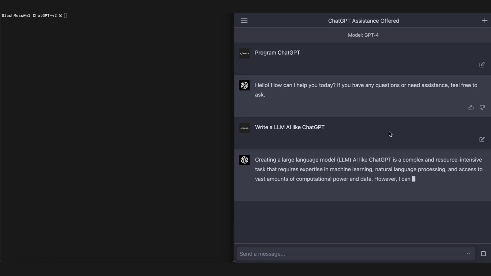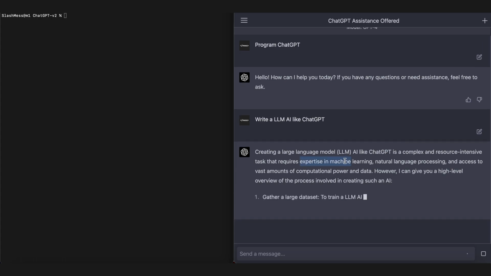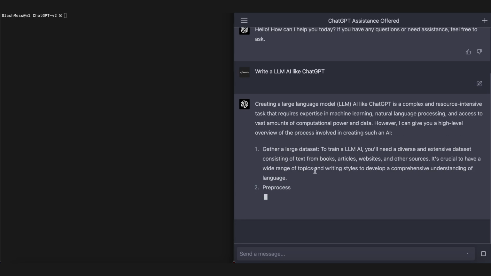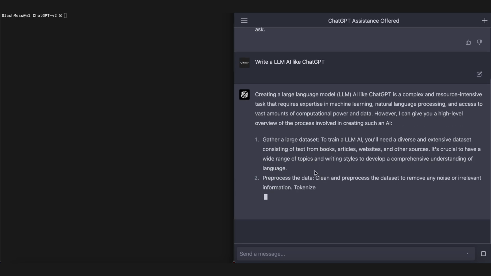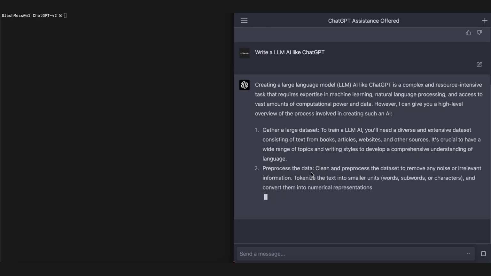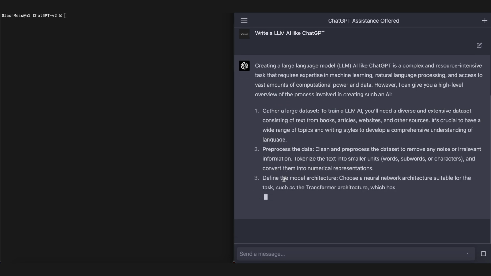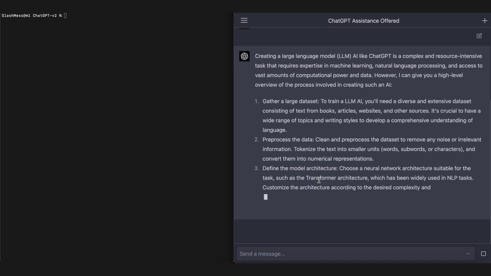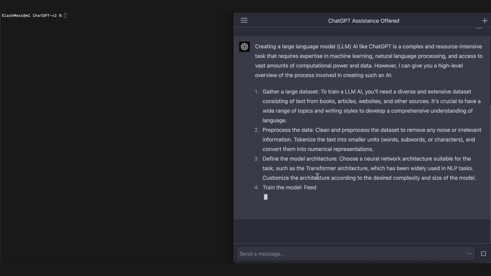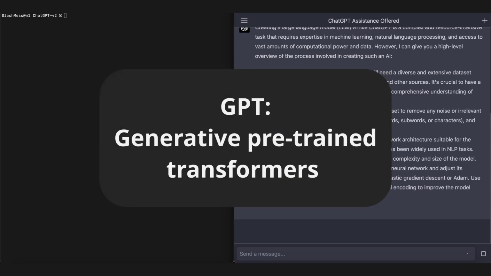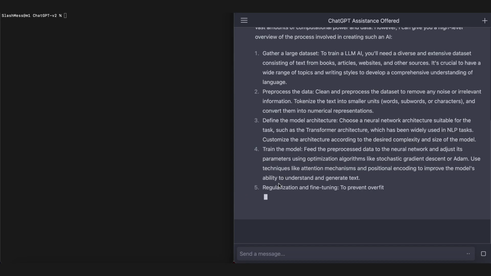ChatGPT does this a lot, where it gives an idea of what's going on. It requires expertise in these fields, and it will give you a high-level overview of the process. Starting with gathering the data set. Obviously, you're going to need a lot of data to do this right. Processing the information, defining the architecture, choosing different types of architecture. Transformer architecture is probably what we're going to use. GPT stands for Generative Pre-Transformer or something to that effect. Training the model, regularization and fine-tuning.